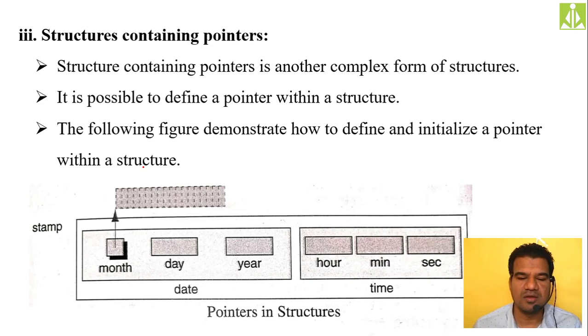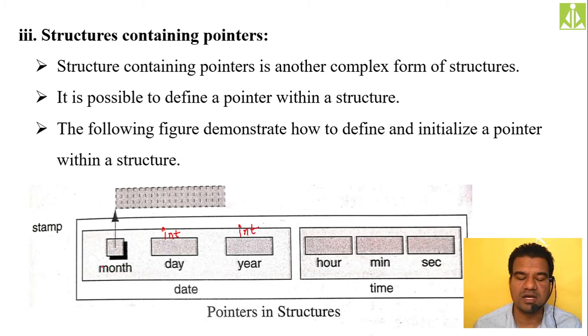So the following figure will demonstrate how you can keep a pointer inside a structure. Here, this entire thing we discussed already: the stamp structure, which has two structures nested within it. Stamp structure has a date structure and a time structure. Inside the date structure, we have month field, day field and year field. Day field and year field we can store as normal integers.